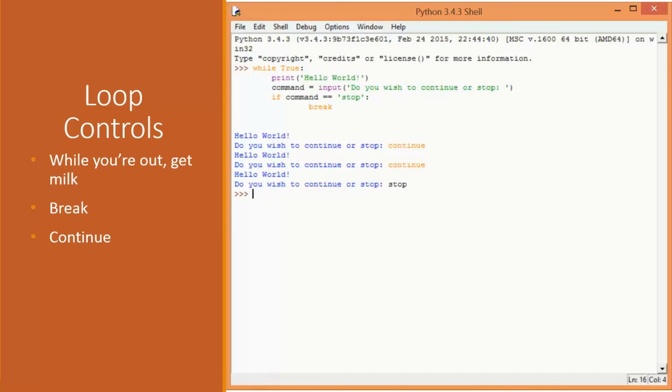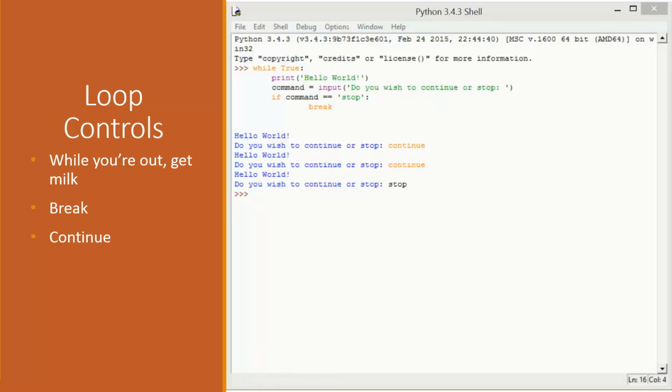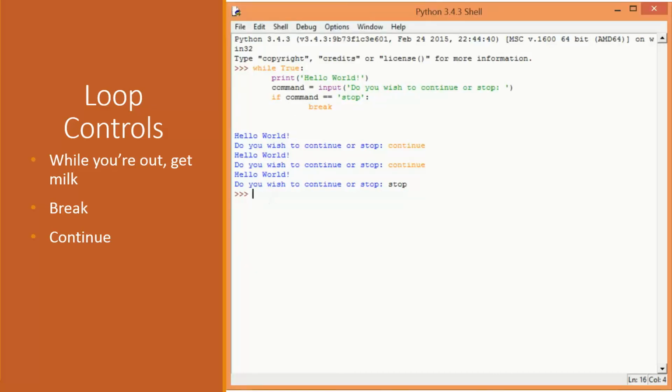Again, very useful sometimes. Now, the continue, which is the other loop control that I'd like to look at, allows you to basically skip the rest of the code block. So not so much exit, the break would exit. If Python encounters a continue keyword inside of a loop, it will skip the rest of the code block. So to illustrate that again, let's look at the courses list we were building.